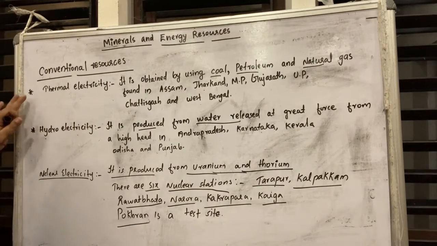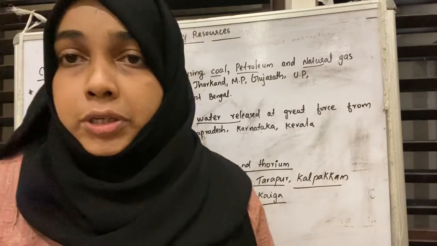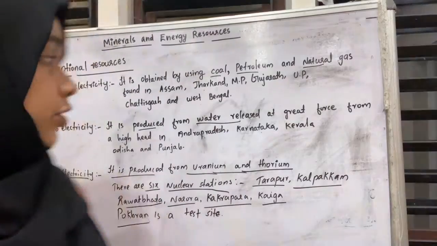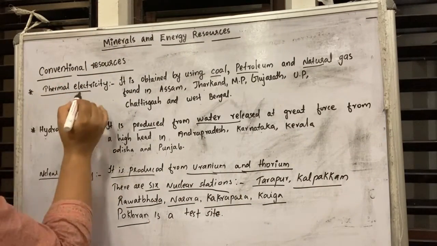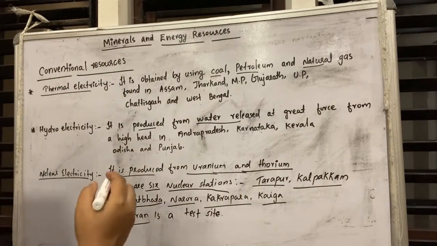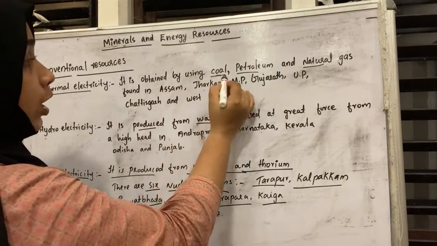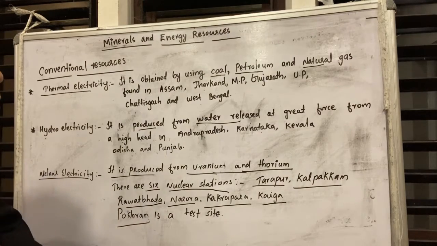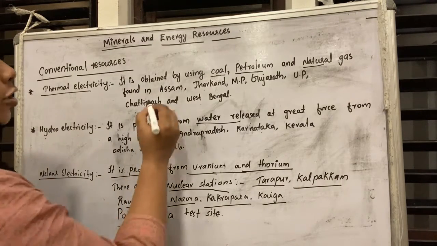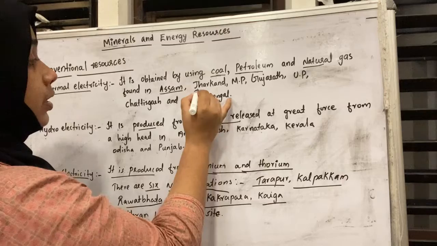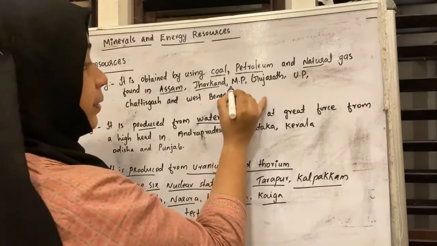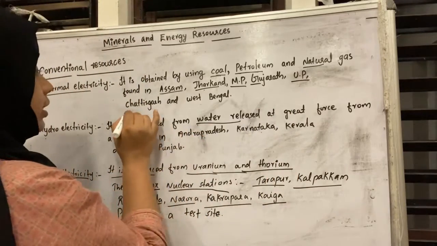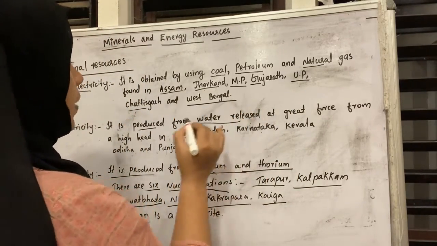Once again, electricity is considered another conventional energy resource. The first one is thermal electricity. It is obtained from coal, petroleum and natural gas. It is found in Assam, Jharkhand, Madhya Pradesh, Gujarat, Uttar Pradesh, Chhattisgarh and also West Bengal.